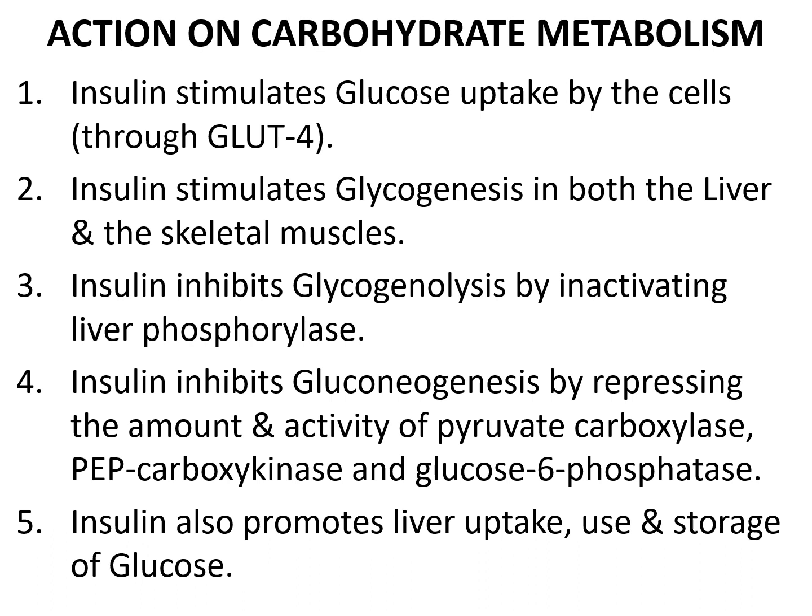It inhibits gluconeogenesis by depressing the amount and activity of pyruvate carboxylase, PEP carboxykinase and glucose 6 phosphatase. Insulin also promotes liver uptake, use and storage of glucose.